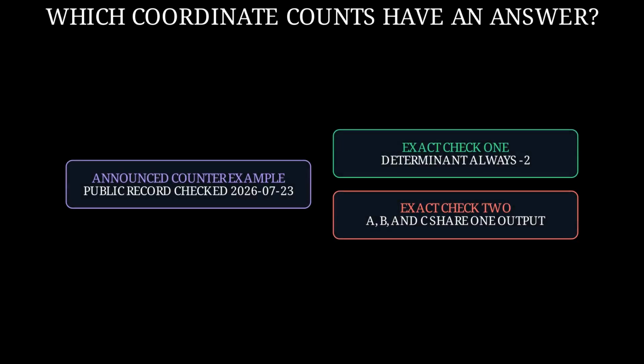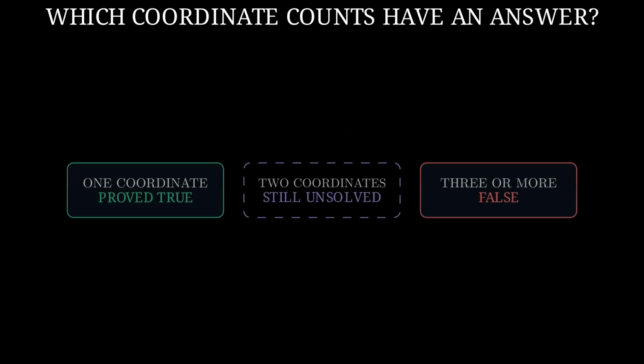Because this result is extremely new, the careful phrase is announced counterexample. Its support is the two repeatable exact checks. The determinant is always -2, and three inputs share one output. The claim for every number of coordinates is false, but an important question remains. With two complex input coordinates and two complex output coordinates, does a determinant that is the same number everywhere and never zero force one polynomial undoing rule? No proof or counterexample is known yet.